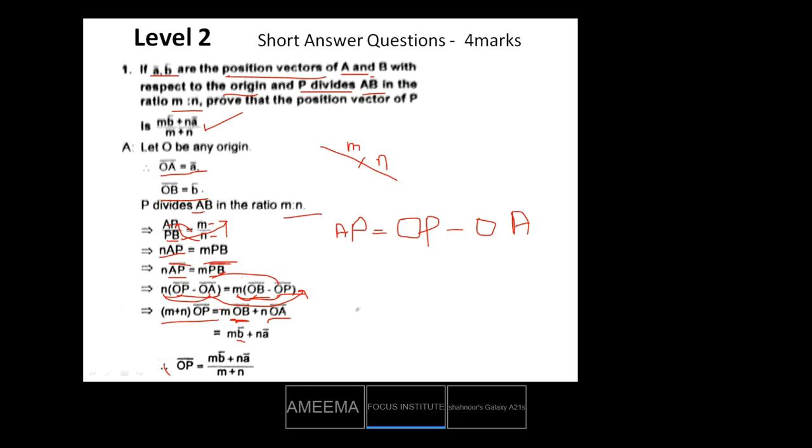OA bar is nothing but a bar. Now send this m plus n to the right hand side and you will get OP bar is equal to (m b bar plus n a bar) by m plus n. Understood? Just write this down.